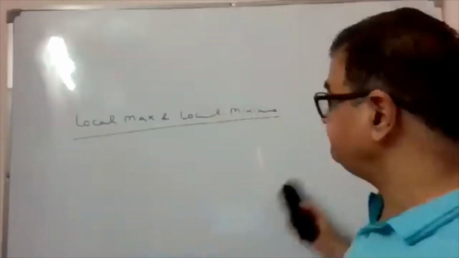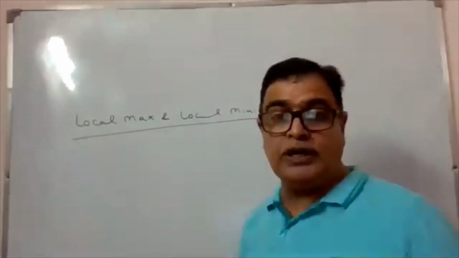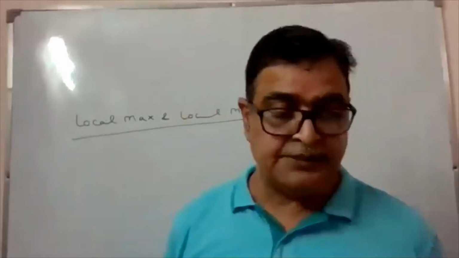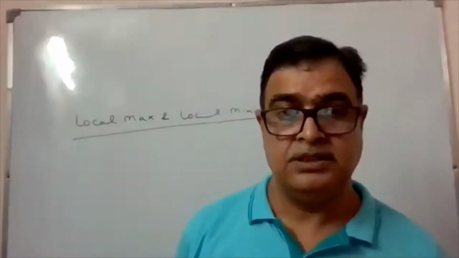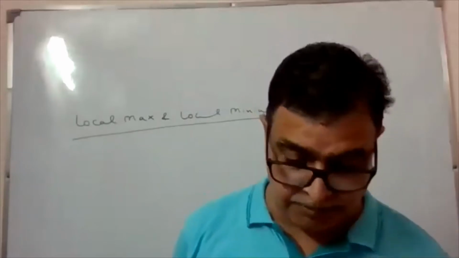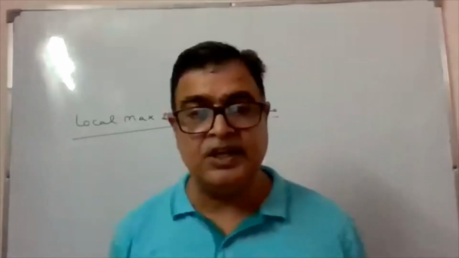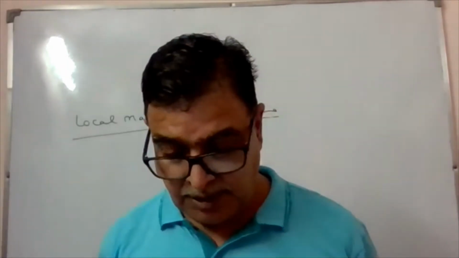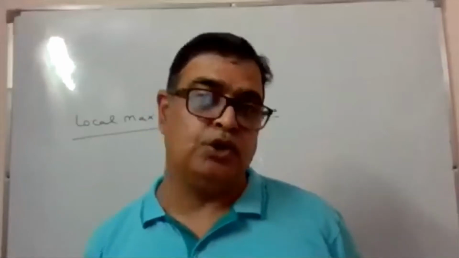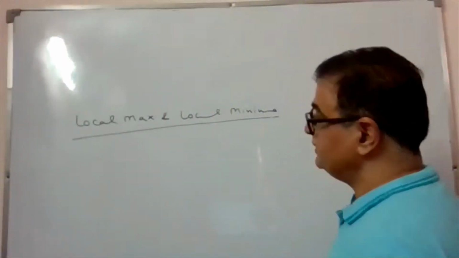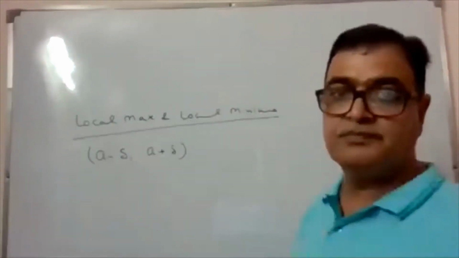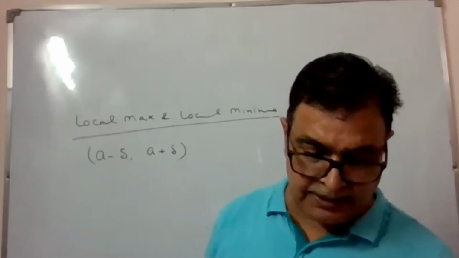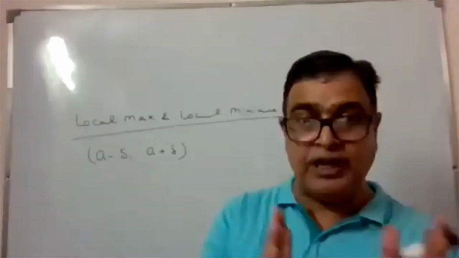A function f(x) is said to attain a local maximum at x equal to a, if there exists a neighborhood a minus delta to a plus delta of a.